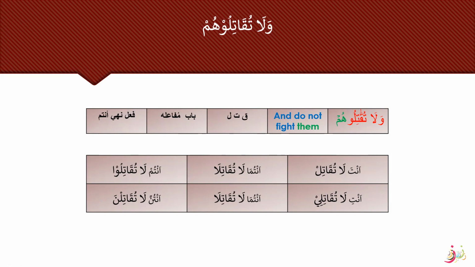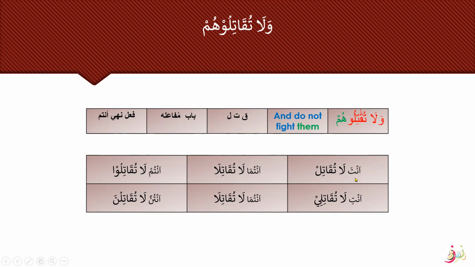Also remember that any pronoun that is attached to a fi'l is always a maf'ul bihi and is always fi mahalli nasb. All right. So here the chart for wala tuqatiluhum, the Sarf Kabir, will be: Anta la tuqatil, because we are going to follow the rule, make the sukoon, and here we do not need to drop this ta.